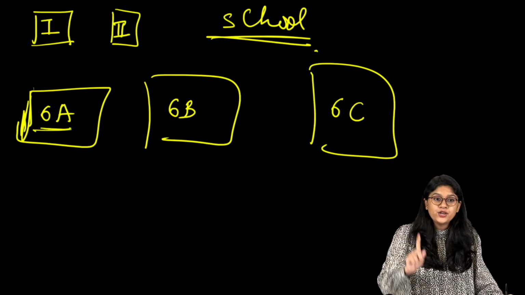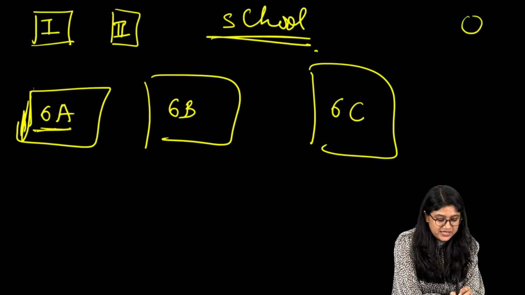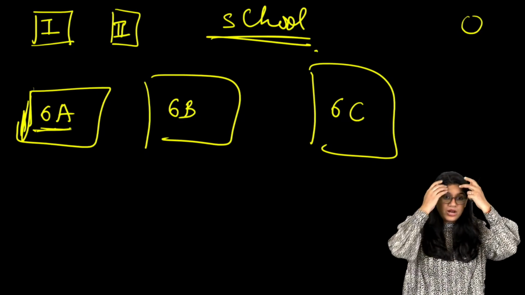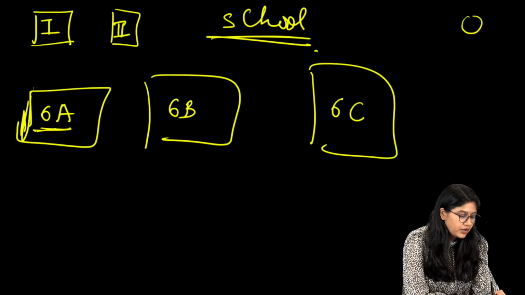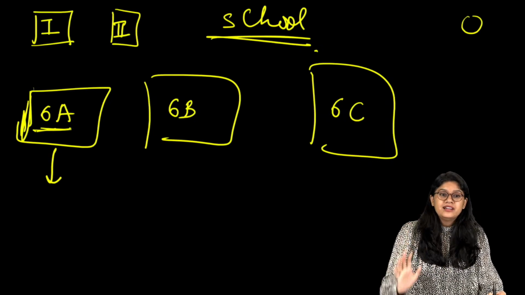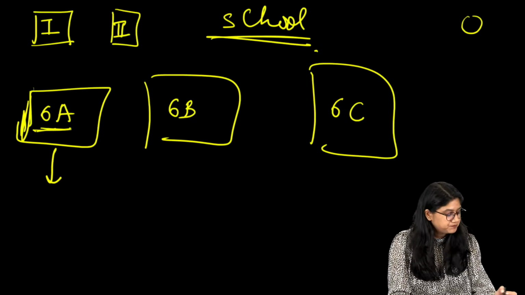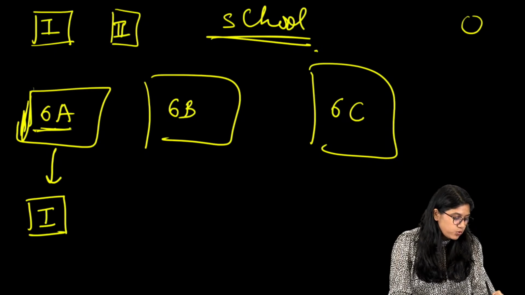Are you directly going to the principal and telling her, I want to go here? No, right? When you have elections in your schools, or if there is any decision, what happens? You give the information to your class teacher or to the class monitor. You say, as class 6, we want to go to place 1.